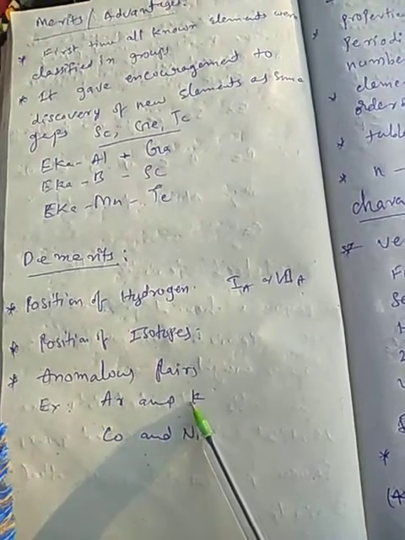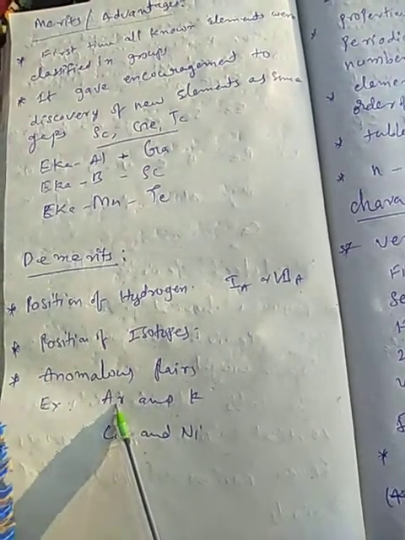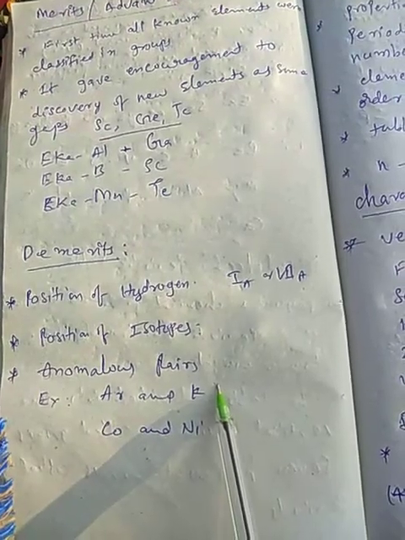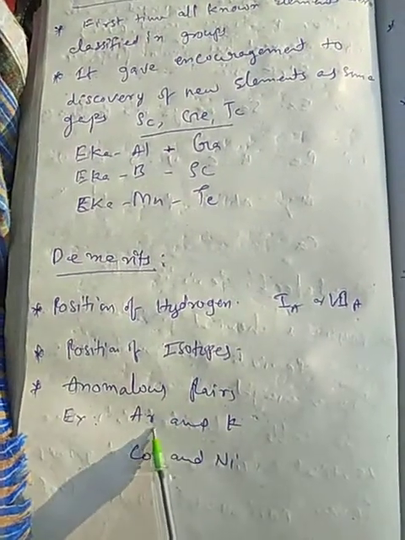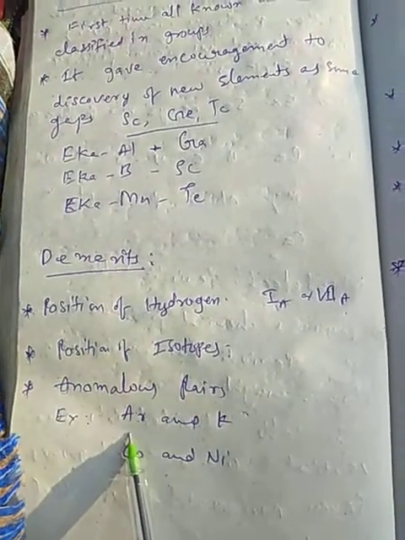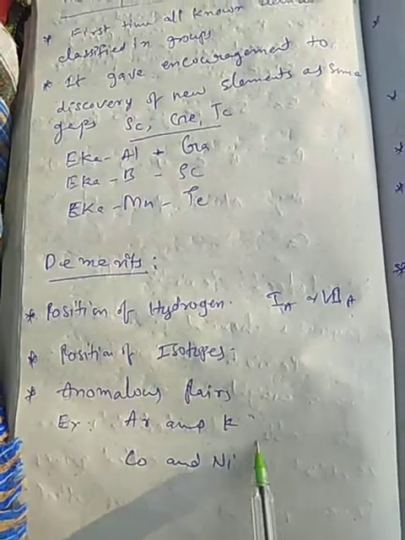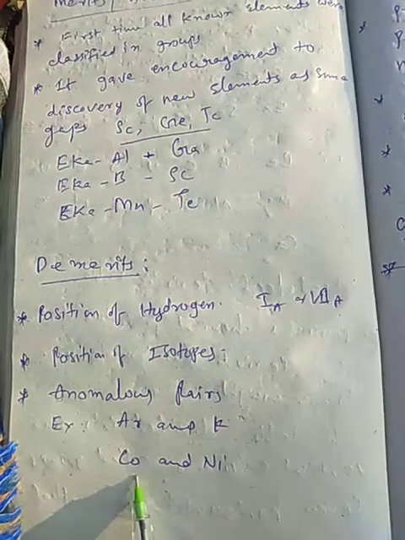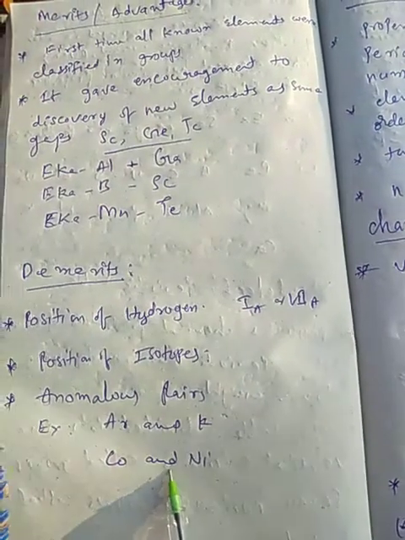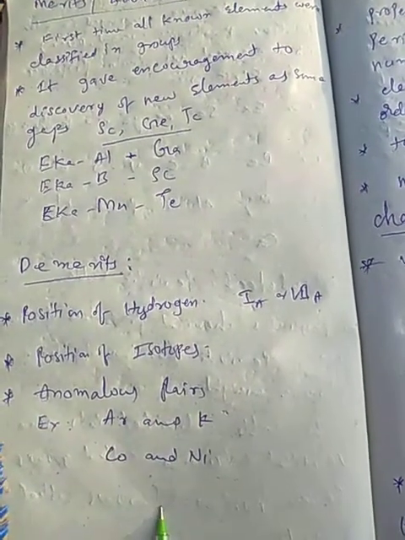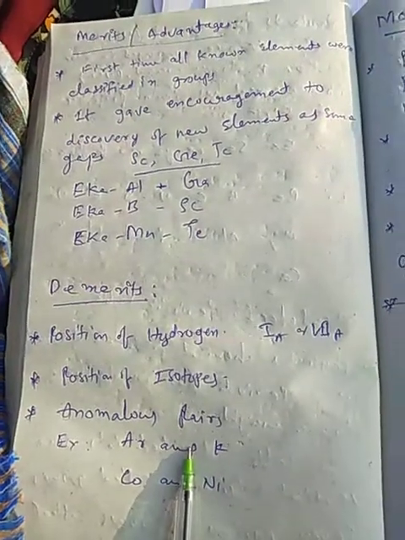Here the atomic weight of argon is 40 and that of potassium is 39, but the arrangement was said to be in increasing order of atomic weight, yet here it is getting a decreasing order. Similarly, cobalt and nickel also cannot be explained. That is the reason these are anomalous pairs, and these three were also rejected.